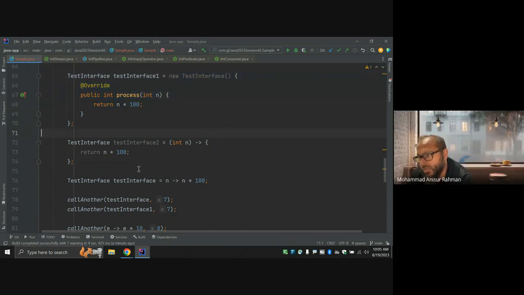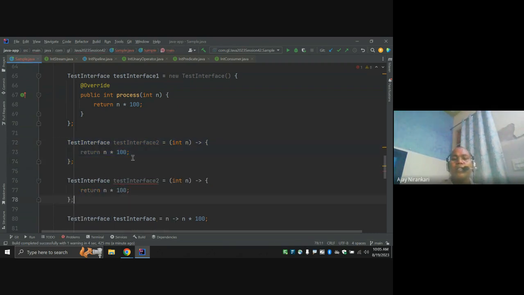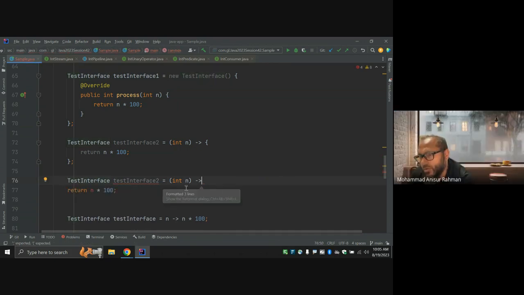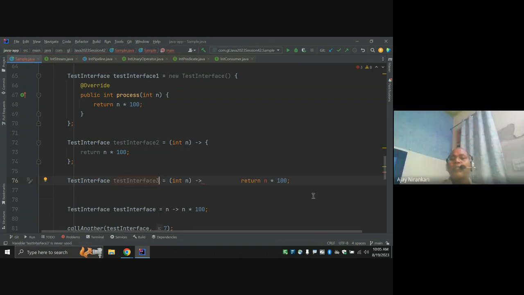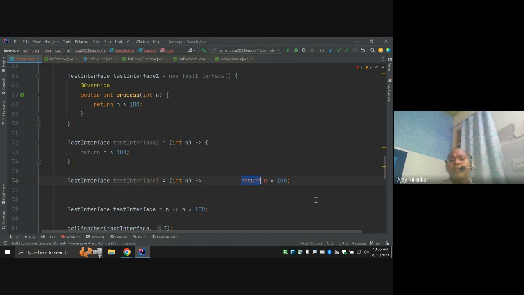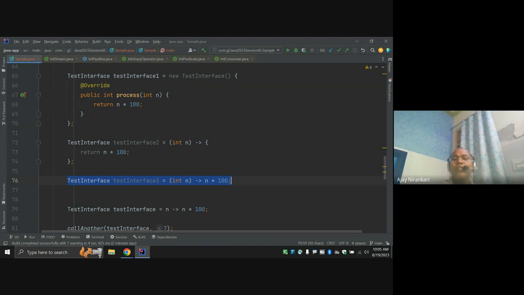Exactly. Even this is a one-liner code, so I'm just removing this and placing it as a one-liner. This is the one improvement. Since this is a one-liner, why do you need a return? You can remove the return. Now this is also concise.